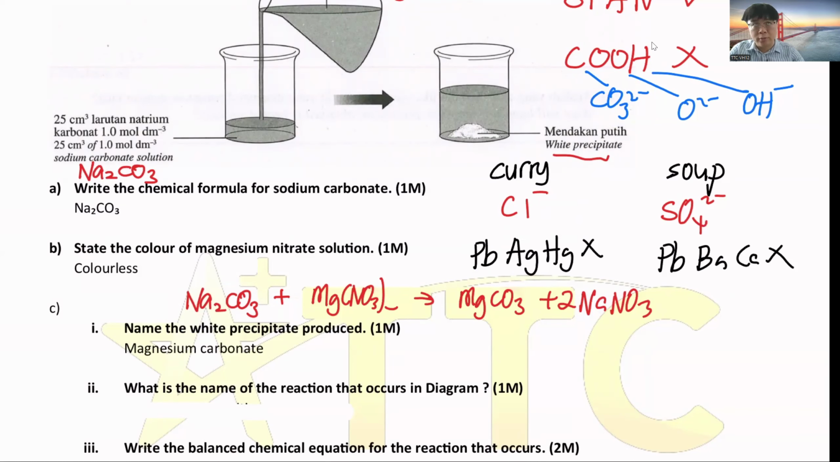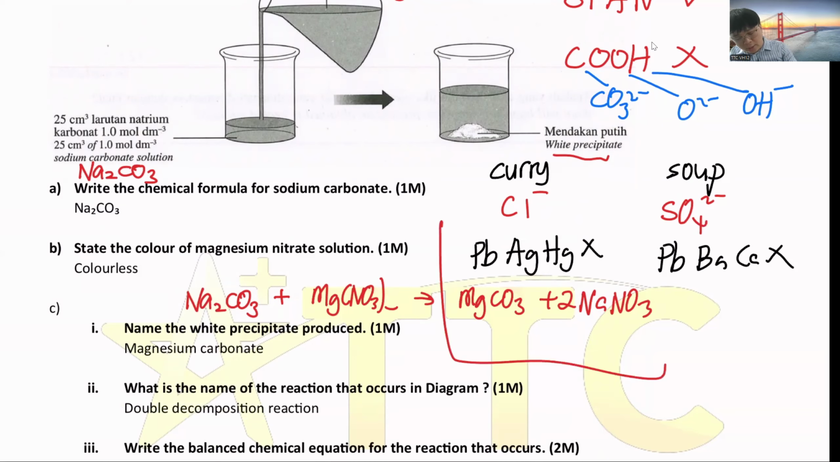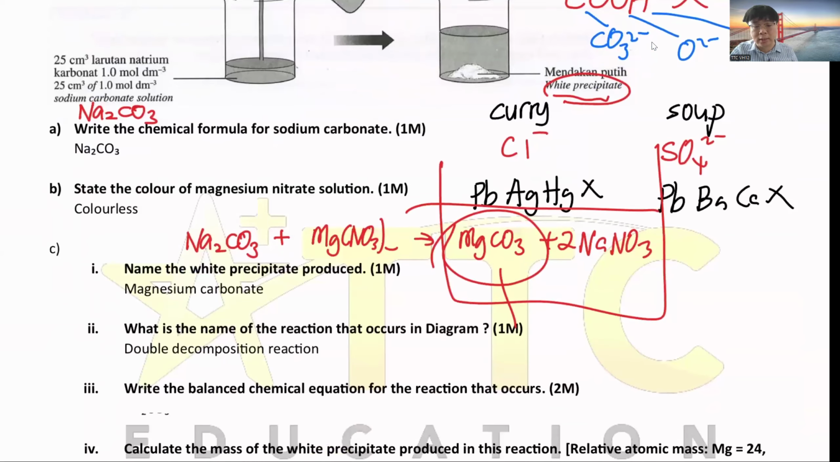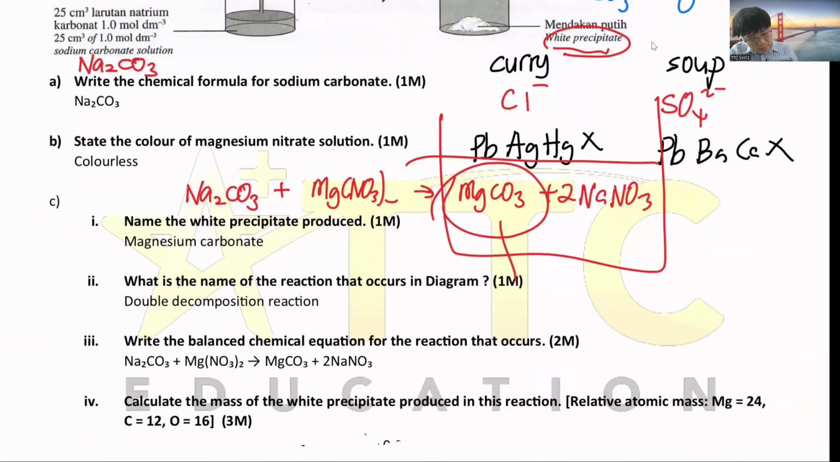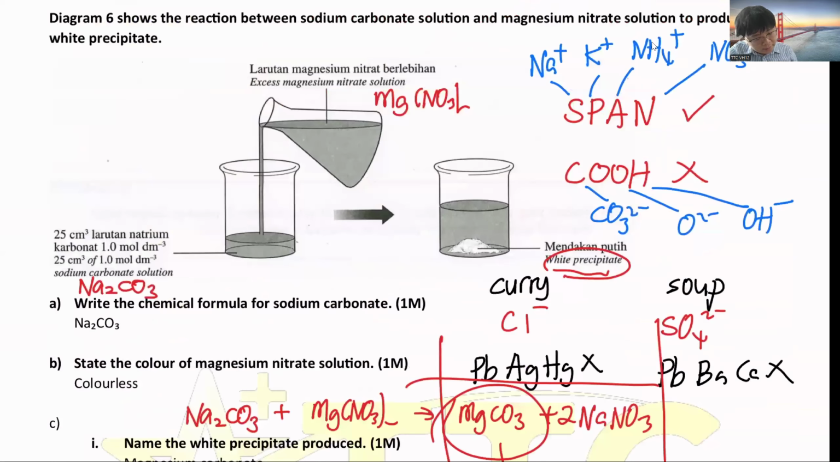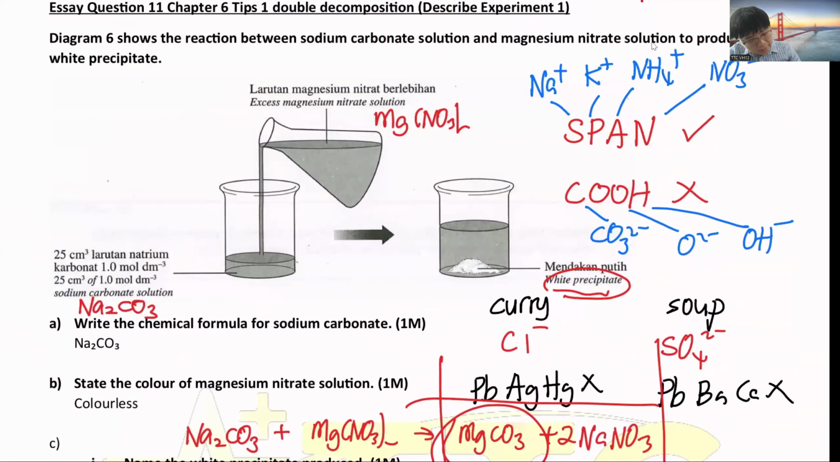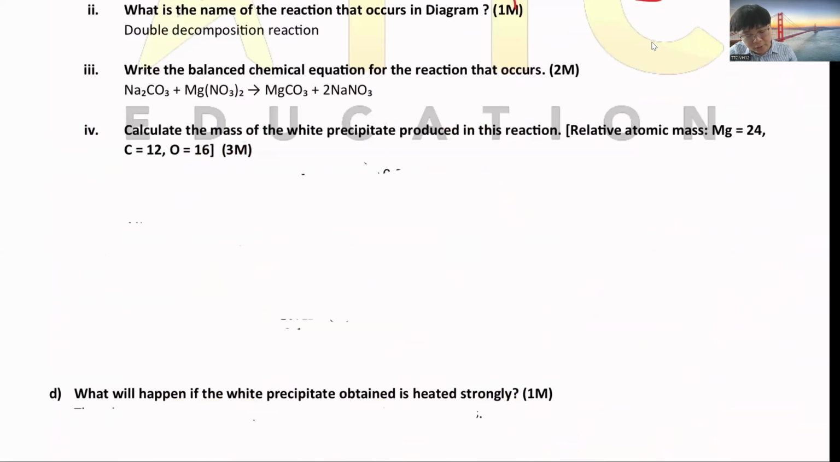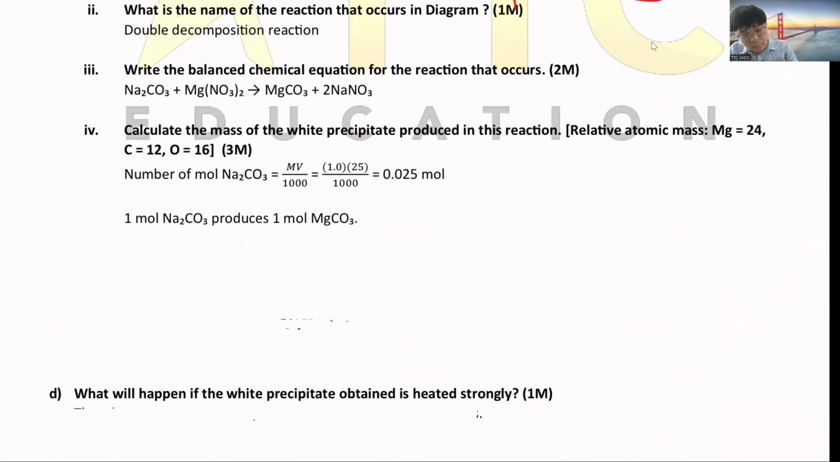Then name the reaction. We need to know that to prepare an insoluble salt, the reaction is a double decomposition reaction. So if at the end a precipitate comes out, you see the words precipitate or insoluble salt, you call it a double decomposition reaction. Then they will ask you to do some calculation here. We use MV over 1000, where the molarity is 1 mole per dm³ and the volume is 25 cm³, which gives 0.025. Your essay will have calculation, so you need to know how to do it. Then you look at the ratio.